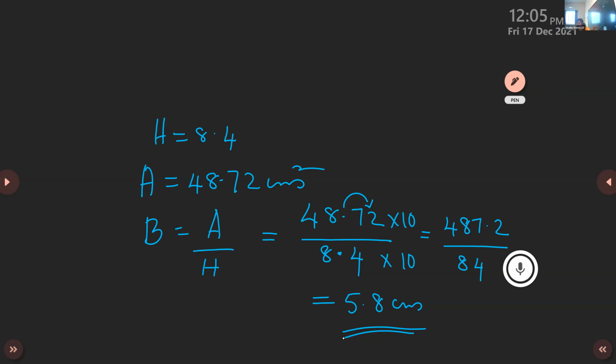Fraction division I have taken before. Now, division of a decimal by another decimal. See, here the denominator also contains decimal points, isn't it? So what you have to do is remove the decimal from the denominator first. How many decimal places? One. So multiply by 10. If it was two decimal places, we will multiply by 100. So the numerator also you will multiply by the same number. Then you will get it like this. Then you know how to divide, no?